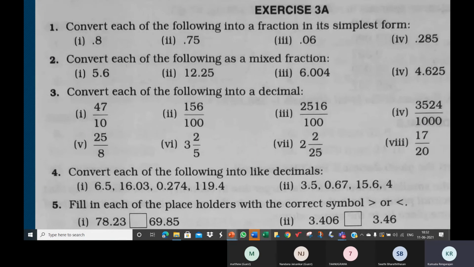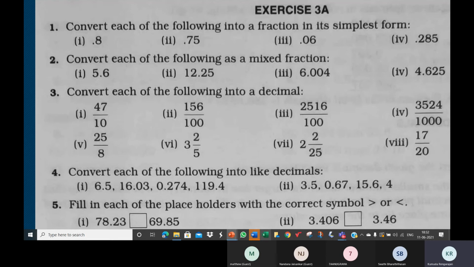We can simplify, so it will be 28 by 5. After simplifying, you will get 28 by 5. Now do the simple division. Divide 28 by 5. 5 5s are 25. 3 is the remainder. So the mixed fraction is 5 3 by 5.